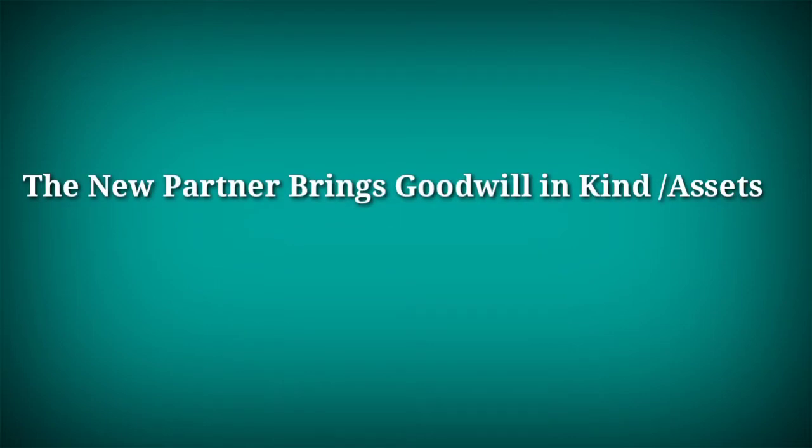Sometimes the new partner may bring his share of capital and premium in the form of some assets instead of bringing cash. That time we will debit assets in place of cash. In the same example we discussed in the previous video, A and B are partners in a firm and they admit C as a new partner.